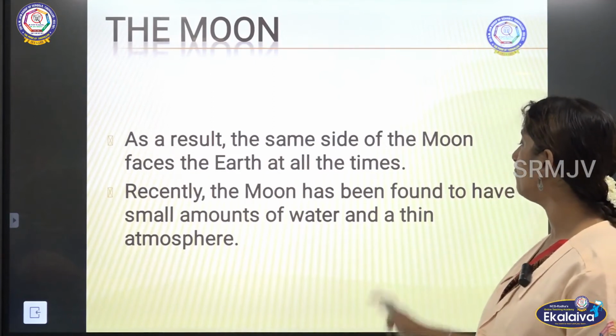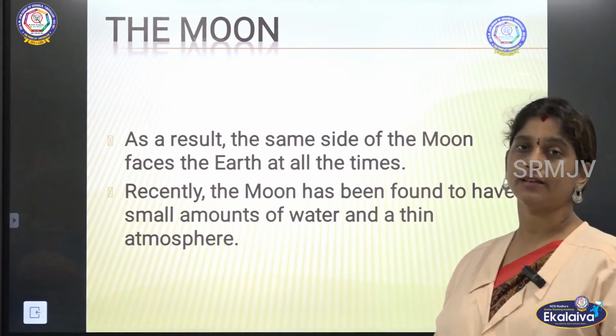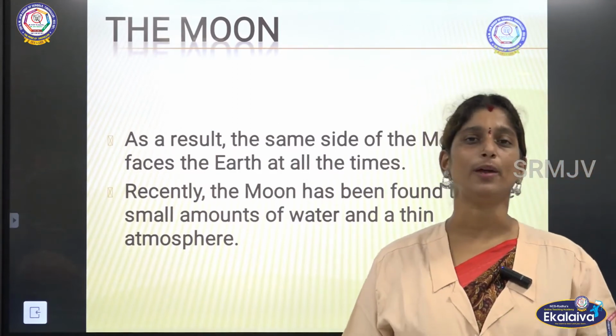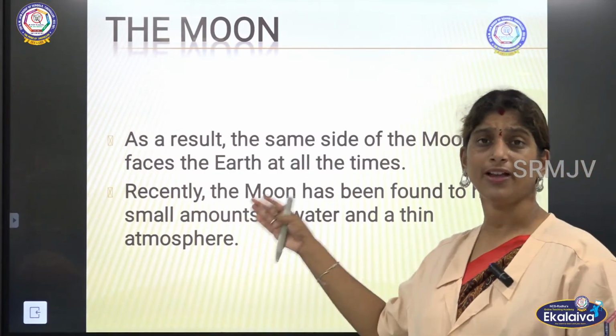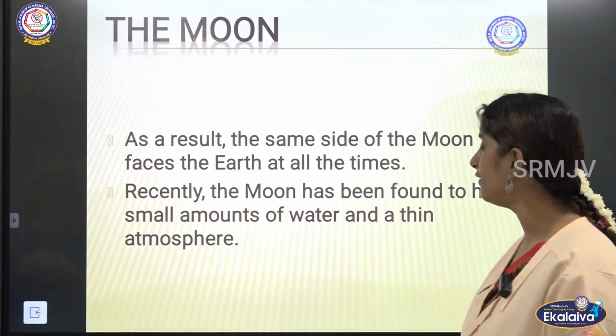And recently the moon has been found to have small amounts of water and a thin atmosphere. So it has been found out by various astronauts that the moon consists of a little water and also a layer of atmosphere.